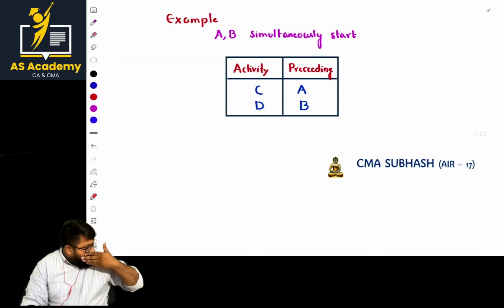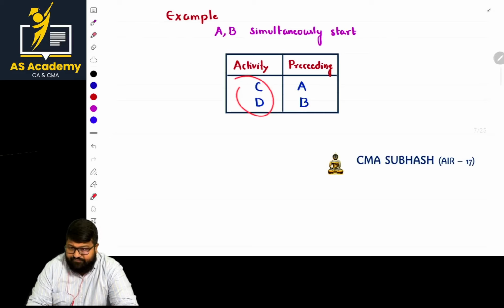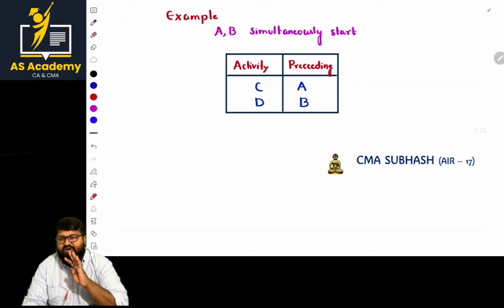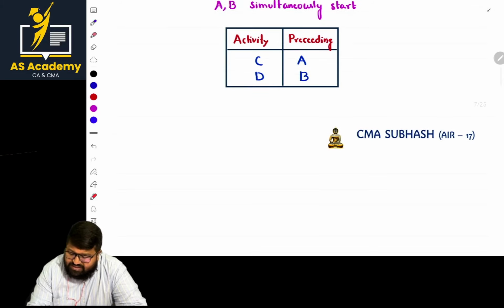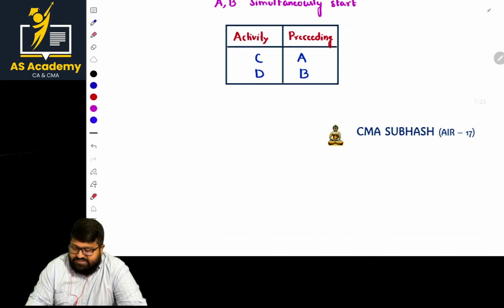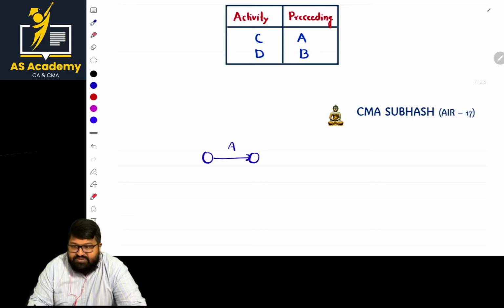Okay. So in this case, how many activities are we having? Two activities in the activity column, and he also gave the preceding column, so totally 4 activities are present there. For activity C, the preceding is A, and for activity D, the preceding is B. So let us do that first. Basically, the basic way of diagrams and all. If you take this as activity A, it is represented in the form of an arrow, and it should start from left to right.